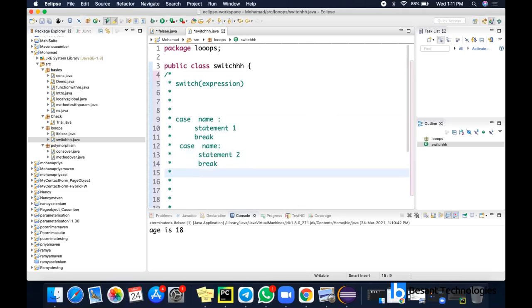So none of it is like a while loop, ma'am? No, while loop is different. Okay. So switch case means you will be having that also. No, while loop is different. I'll explain that. Okay, fine.